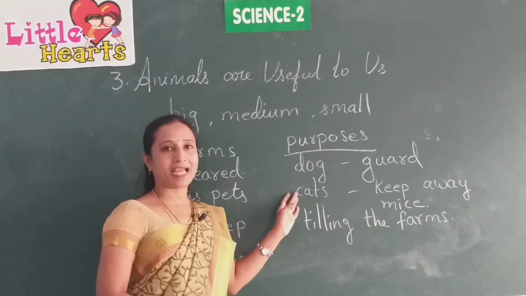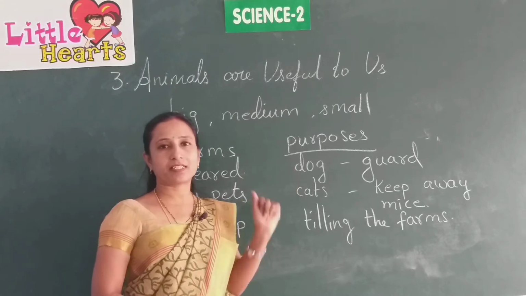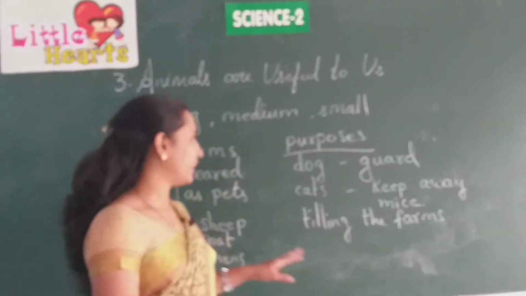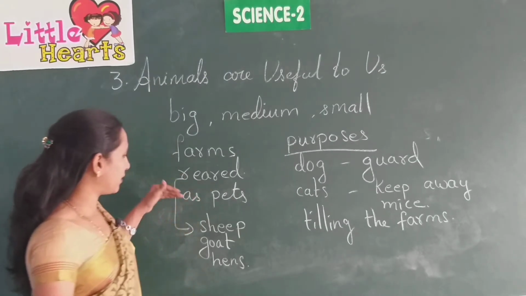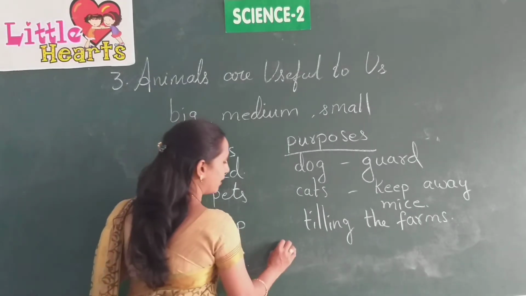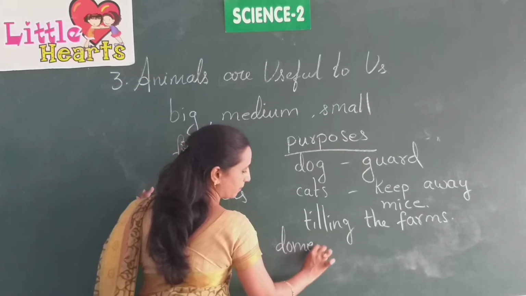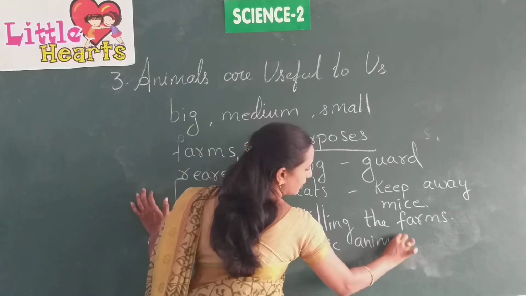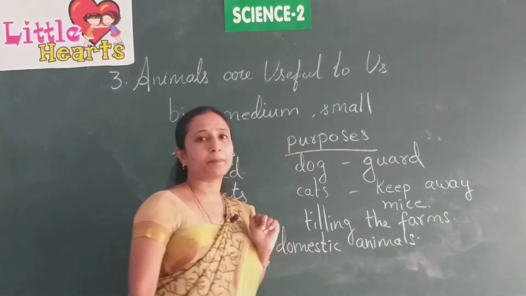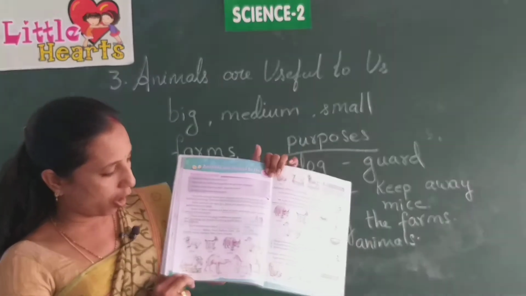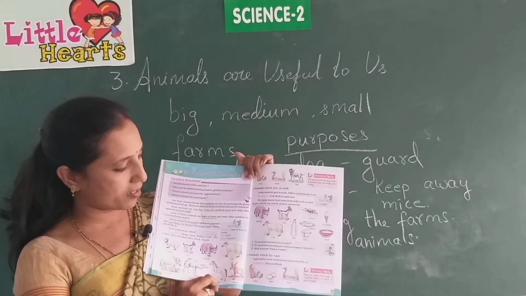Parrot, cat, dogs, these animals are kept as pets in our homes only, inside. These animals which are reared like sheep, goat, hens are called domestic animals. You can see the pictures given on page number 28 here. See, ox, camel, horse, etc.